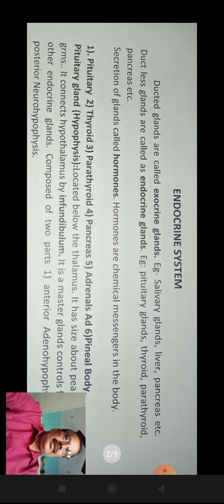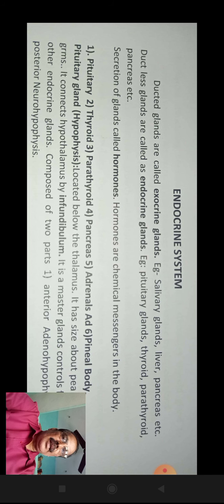The ducted glands are called exocrine glands. Examples are salivary glands, liver, pancreas, etc. The ductless glands are called endocrine glands. Examples are pituitary gland, thyroid gland, parathyroid gland, pancreas, etc. The secretion of glands is called hormones. Hormones are chemical messengers in the body.